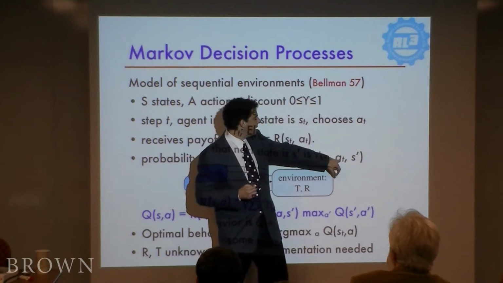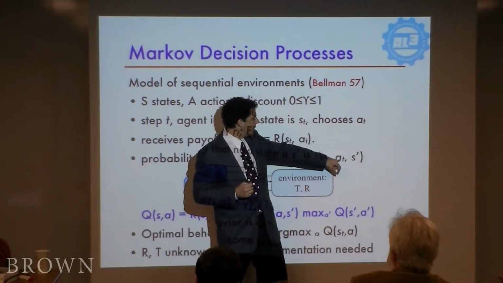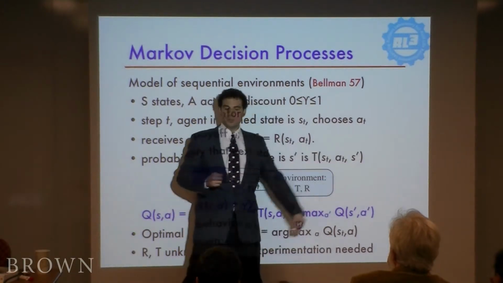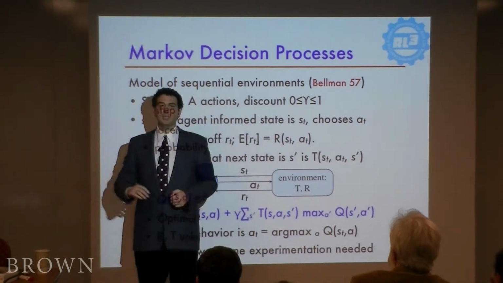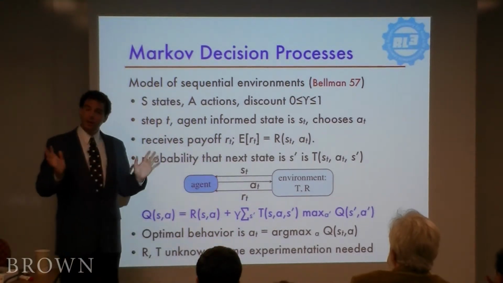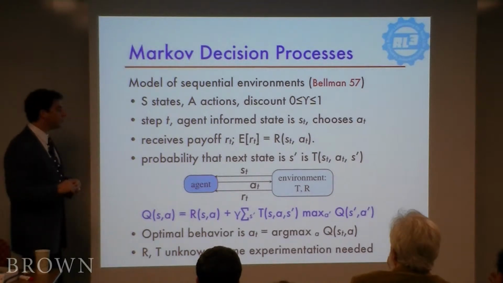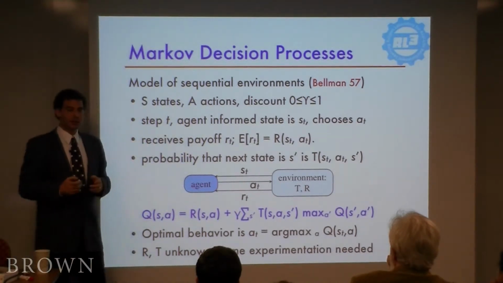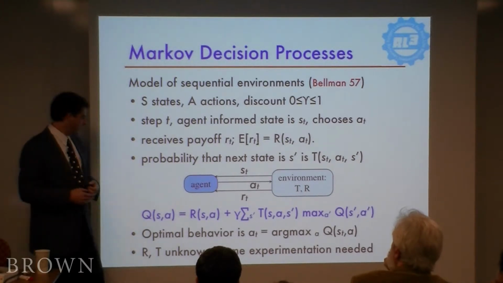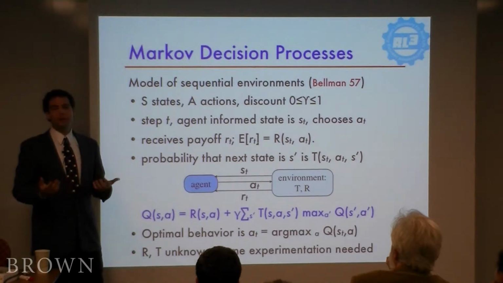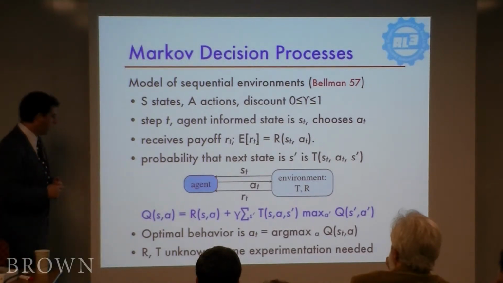At time t, and choose action A sub t at time t, this is the probability that we end up in some state S prime. So once the action is taken, there's some distribution, and we're assuming that that's fixed over time. But possibly unknown to the learner, right? So what makes the reinforcement learning problem different from, say, solving a Markov decision process given a specification is it's not given a specification. The rewards and transitions are unknown. You have to do some amount of experimentation to find out how they work.